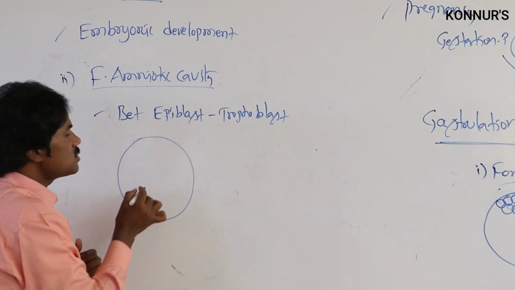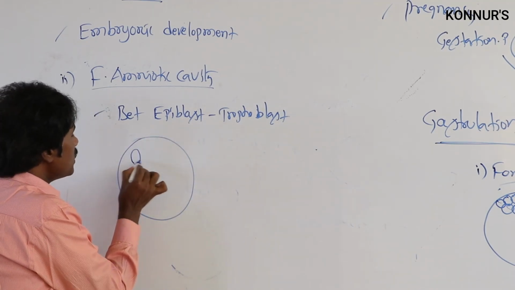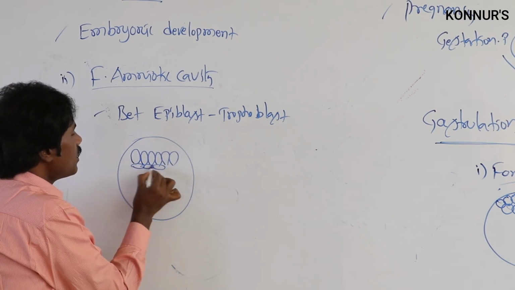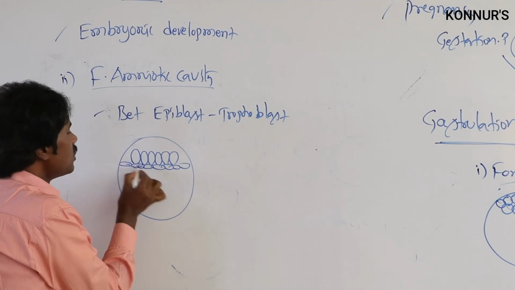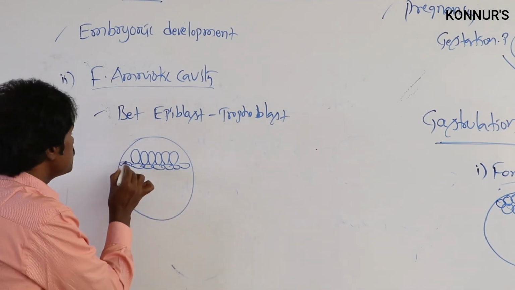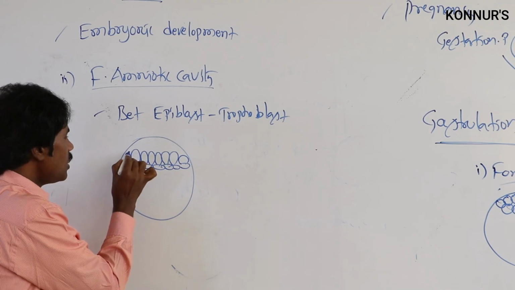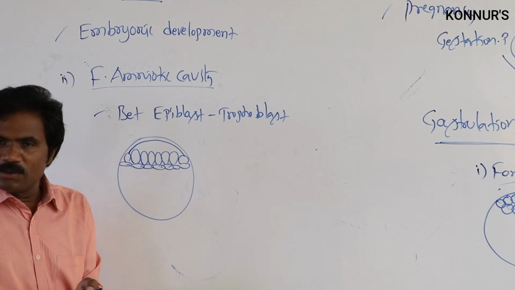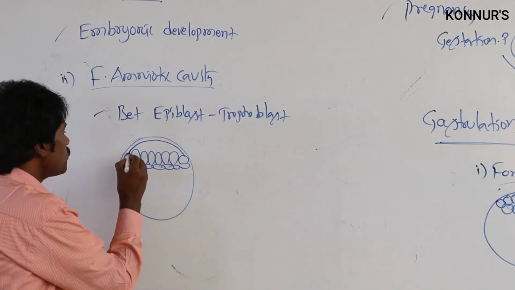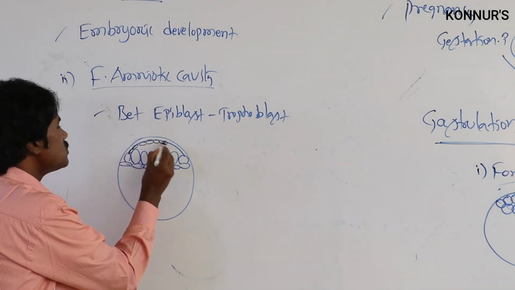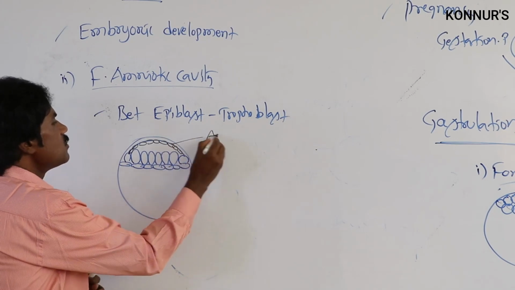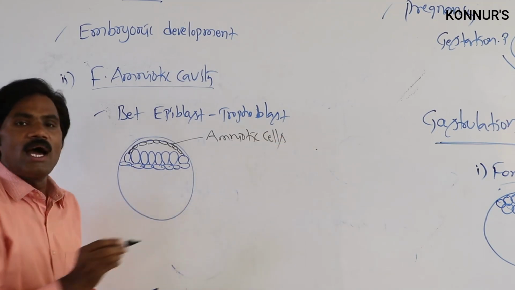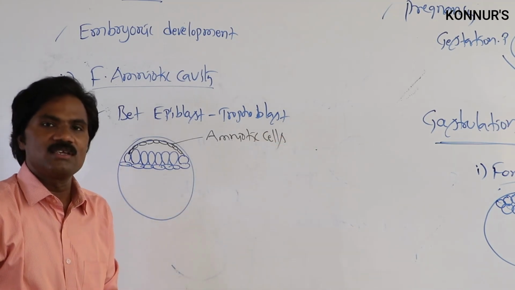This is the trophoblast, and this is the columnar epiblast. Apart from this, the hypoblast cells are present here. In between the gap, one more layer is present: the amniotic cells, or amniogenetic cells.